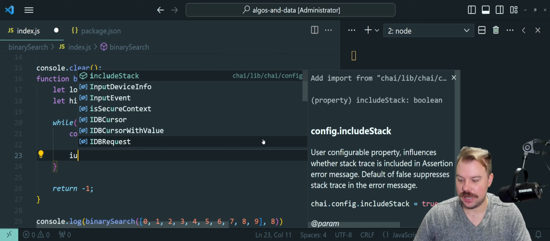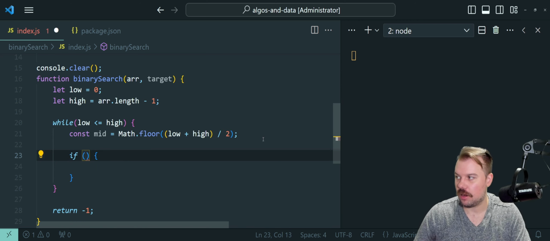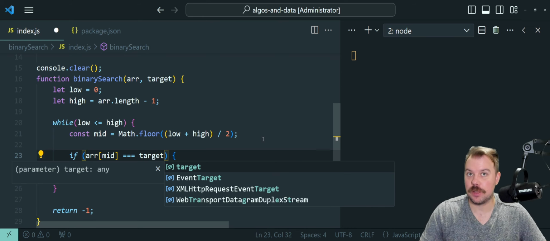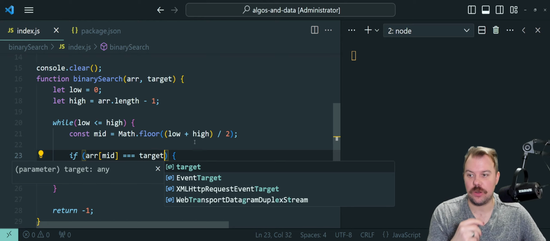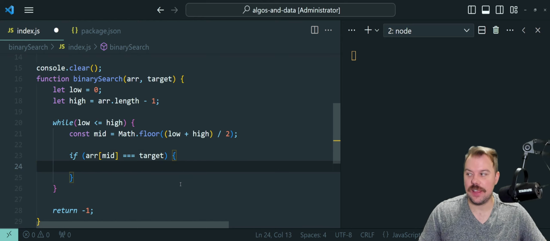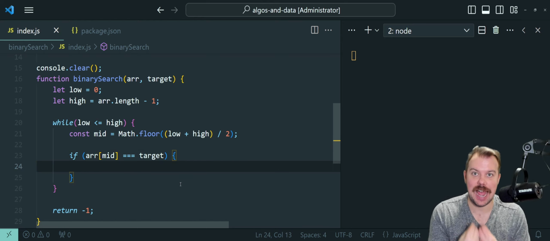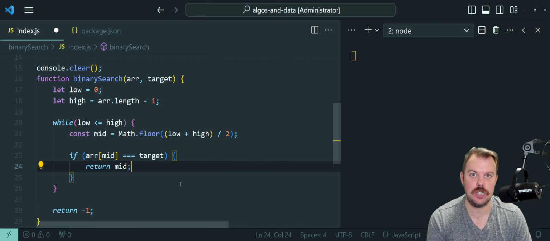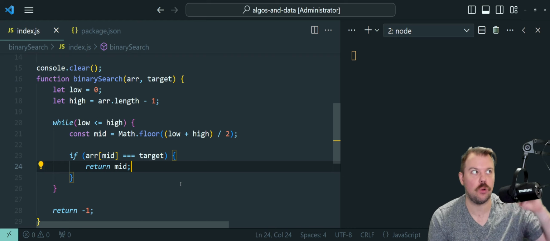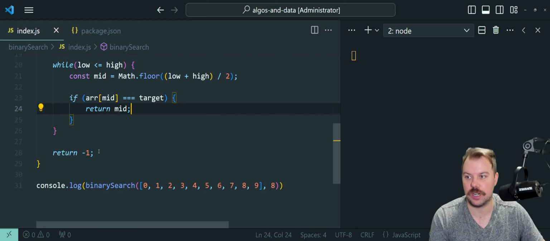So I'm going to say, if our value at the midpoint is our target. Remember, mid represents the index, and array at mid is the value. If it is our target, then mid is our returned index, right? It represents the index position of the element that we are searching for, aka our target. So we're going to go ahead and return mid if we find it.